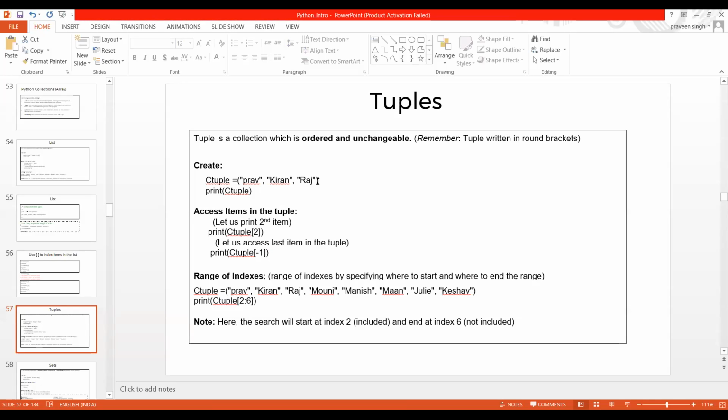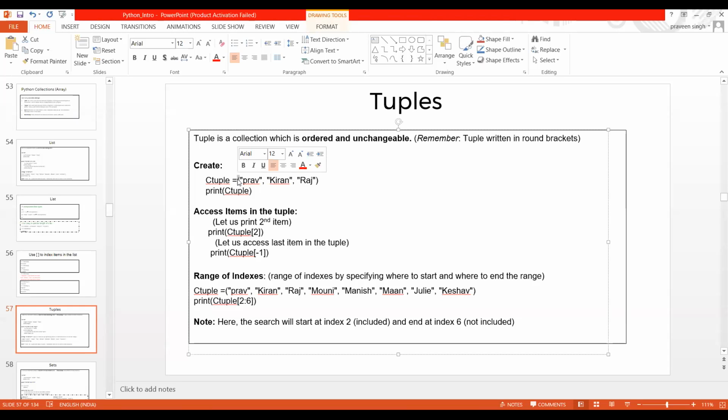Now I have the same thing here, how exactly you can create a tuple. You have learned how to create a list. Now we are going to learn how to create a tuple. You just need to change this.